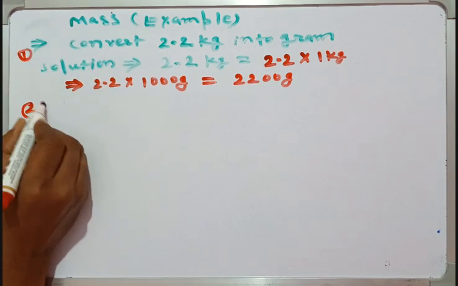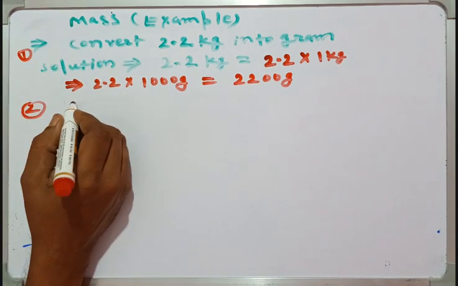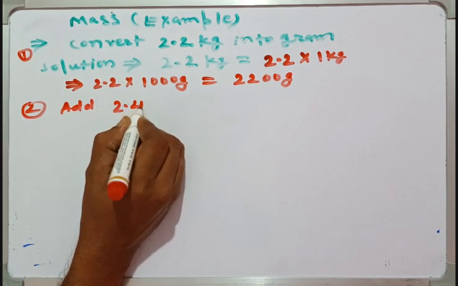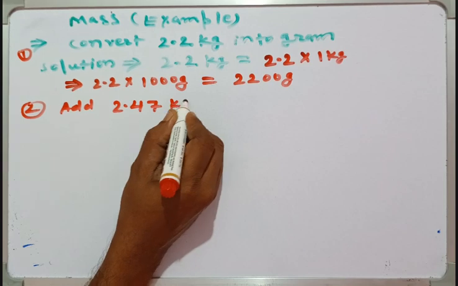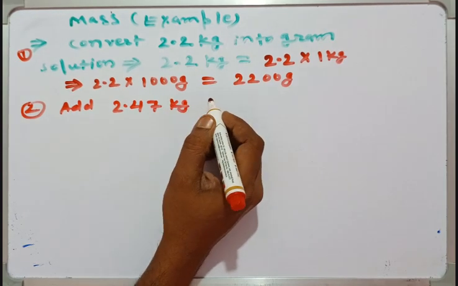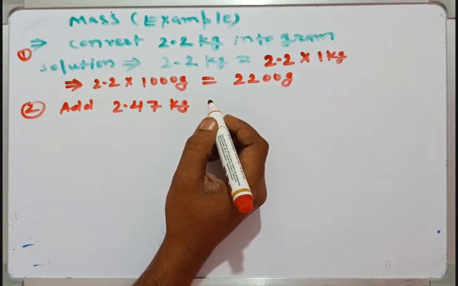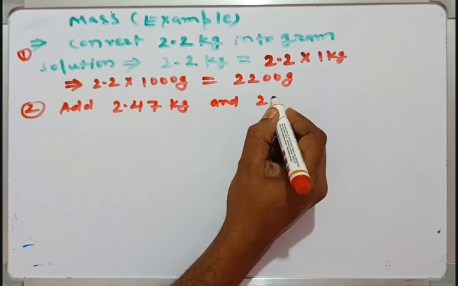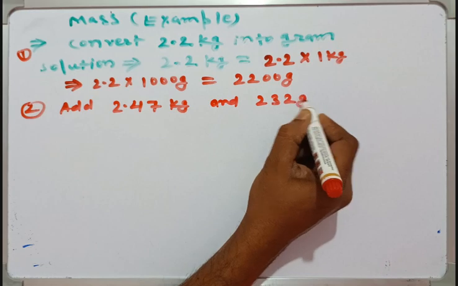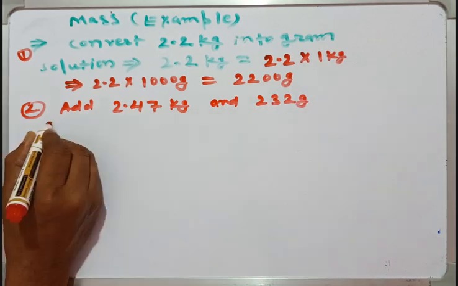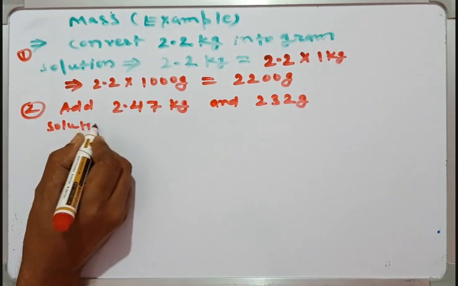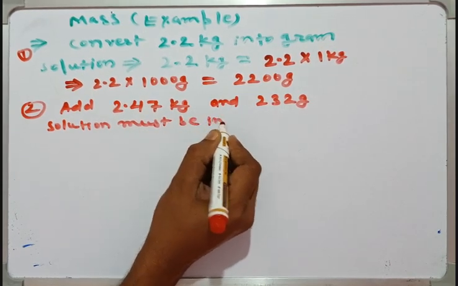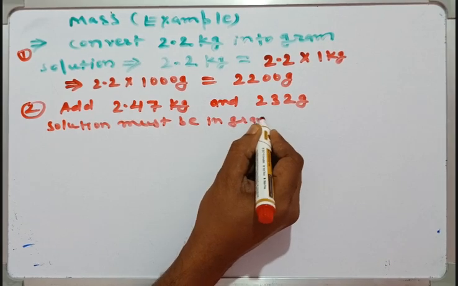Now question number 2 is: add 2.47 kg and 232 gram. Okay, solution must be in gram.